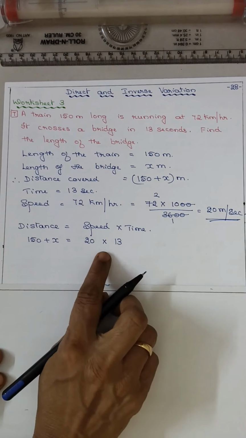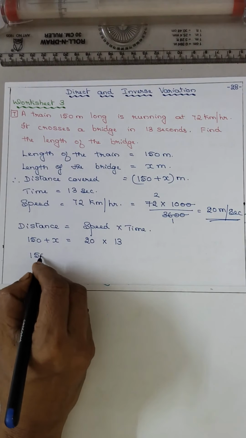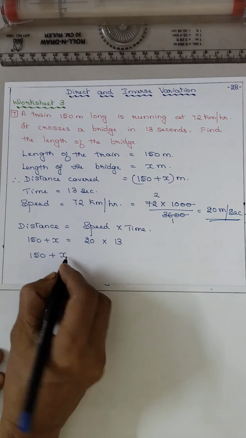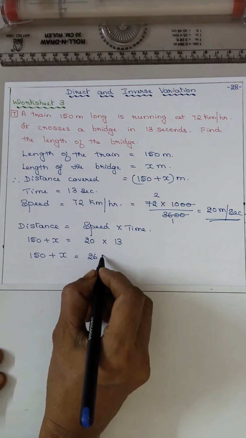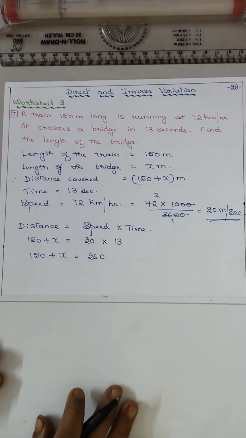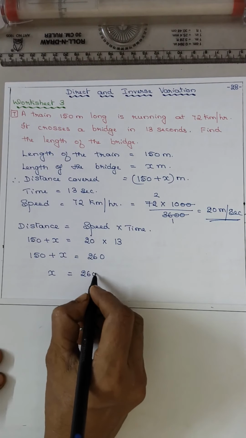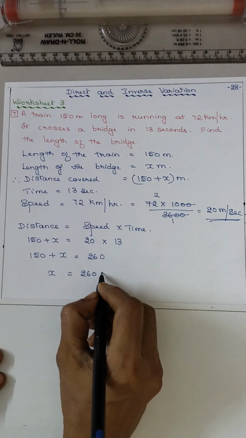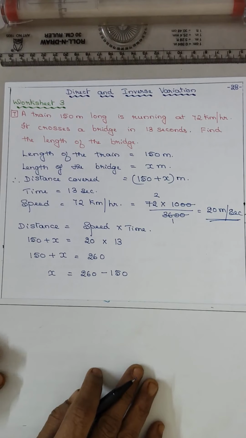Now you have to multiply: 150 plus x is equal to 13 twos are 26 and 0, 260. So x is equal to 260, 150. When you take it that side, it will be minus 150.